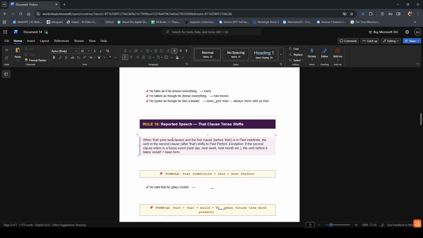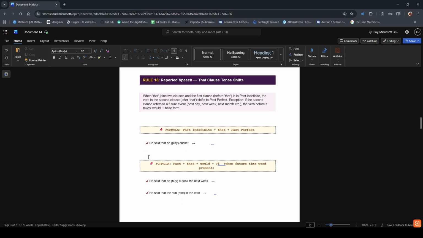I know you guys are confused, but I'm going to explain it. This particular rule is about reported speech. When you tell someone what another person said, the main rule is: if the reporting verb, the verb before that, is in past tense, the verb after that must shift one step further into the past. Present becomes past. Past becomes past perfect. The formula is past indefinite plus that plus past perfect.